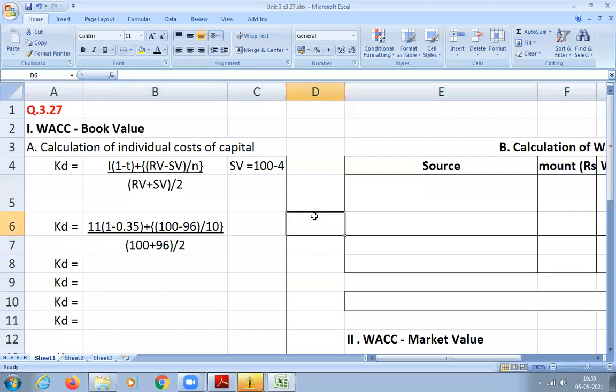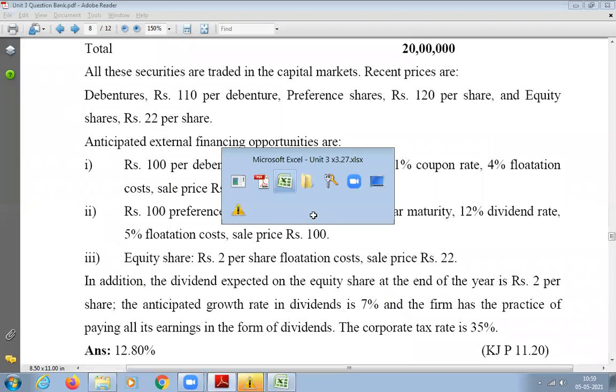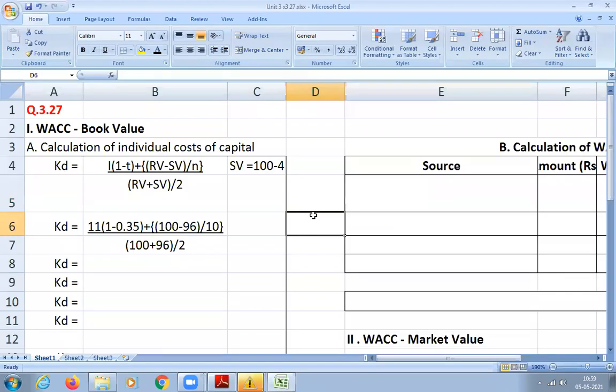So 11 into 1 minus 0.35, it is a tax rate, 35%, and 100 minus 96 divided by 10, the whole divided by 100 plus 96 divided by 2. So please simplify. 0.077, sir. No, don't tell me the total. Tell me the numerator and denominator separately. Sir, 7.15 plus 0.4, and the denominator is 98. That's correct.